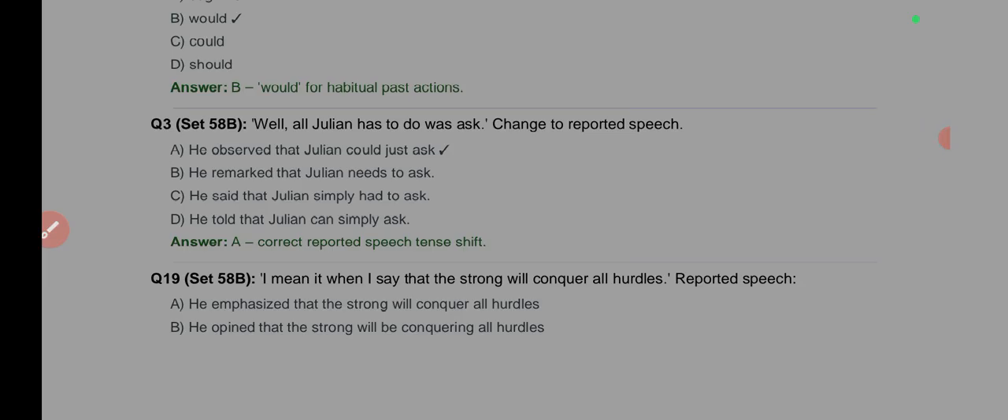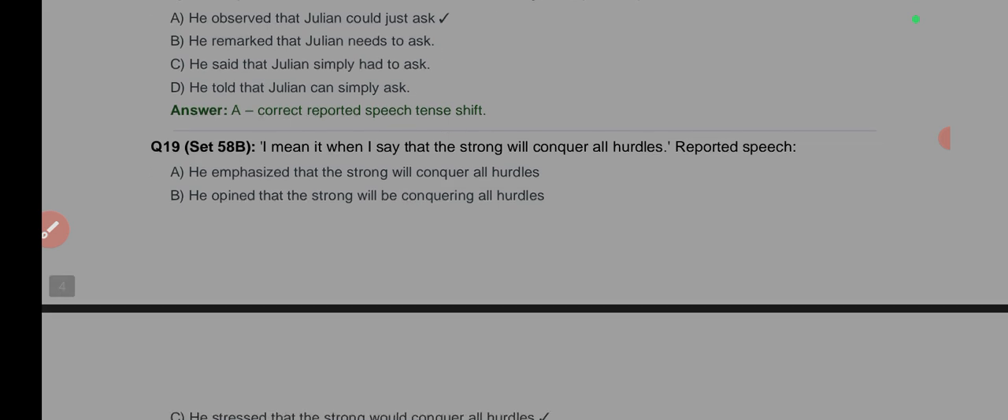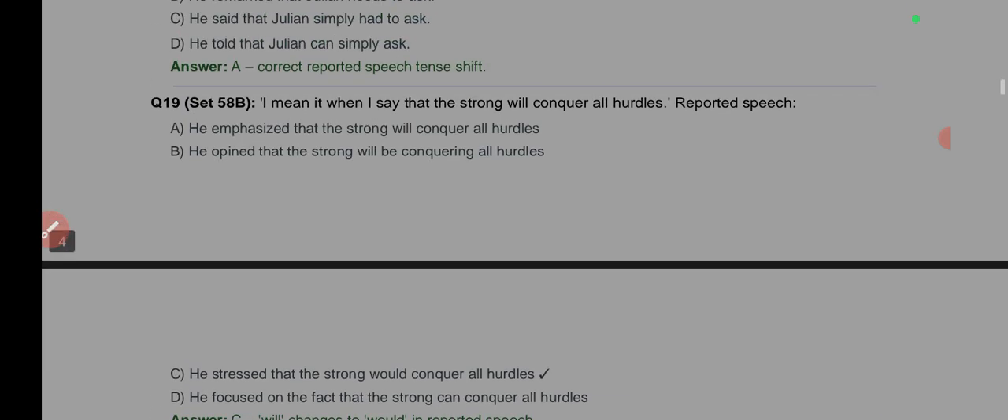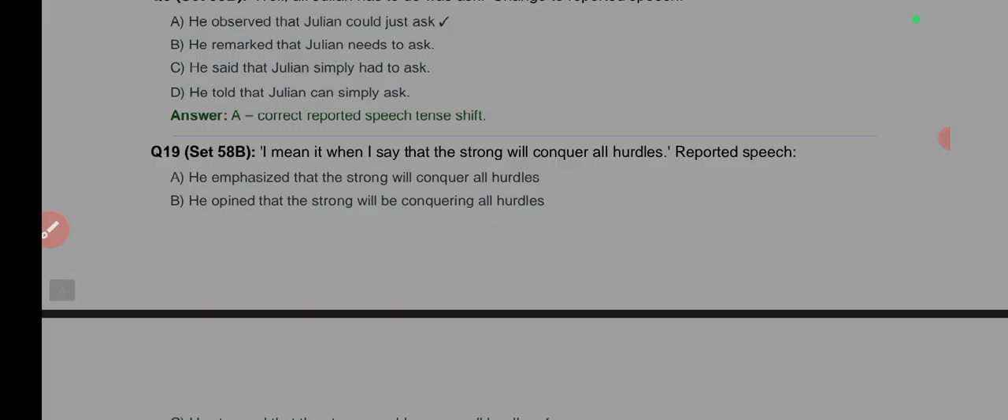The next one, I mean it when I say that the strong will conquer all others. Option A says, he emphasized, still reported speech now. He emphasized that the strong will conquer all others. He opined that the strong will be conquering all others. He emphasized that the strong will conquer. No.